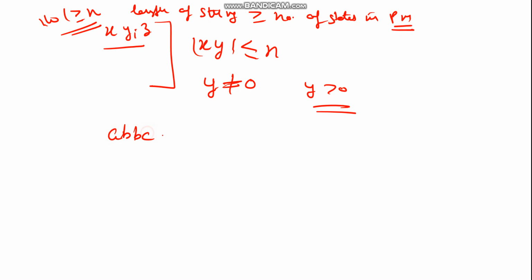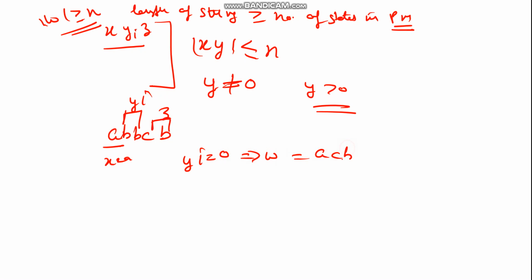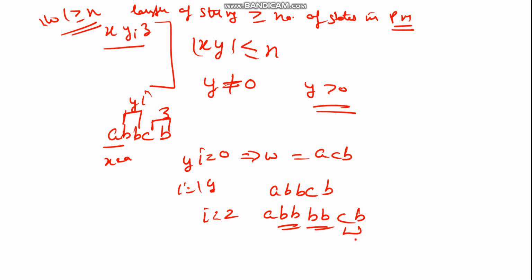Again, if I consider the same example, where x is equal to a, this is y^i, and this is z, then when i is taken as 0, my string becomes only acb. If i is taken as 1, then y exists once, so I will get a b b c b. And if i is equal to 2, then the string is something like this, two recurrences of the y value, that is bb and bb, then cb. This was z and this was x, and so on it will keep going.